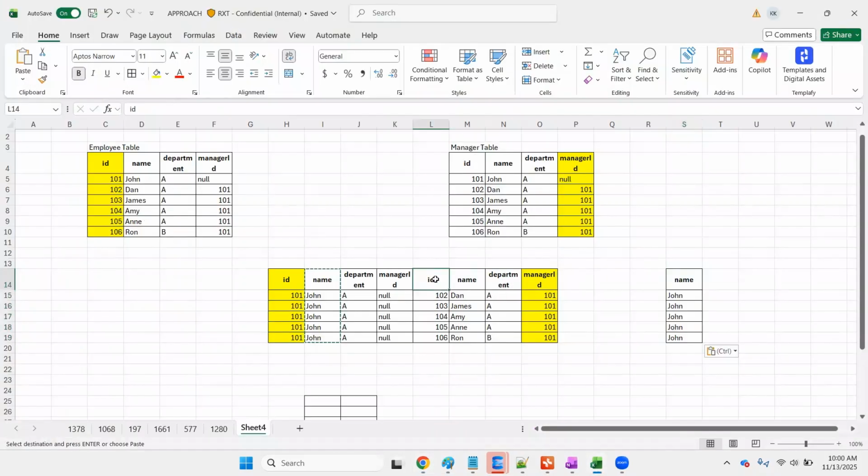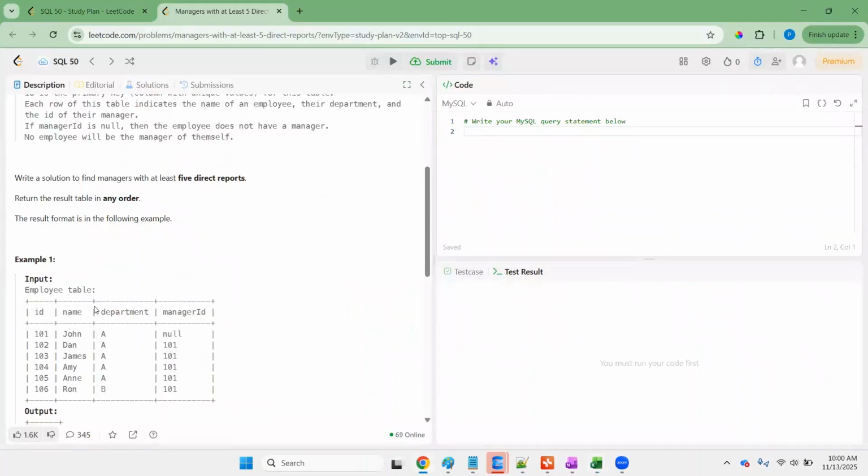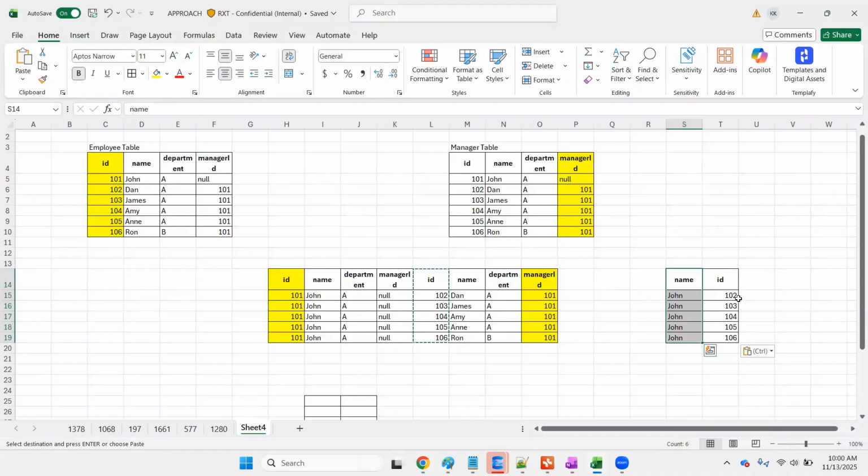So here we have employee count. So if you see here, if you're aggregating this, we're getting John, because you have the duplicates, right? So if you find the count of these things, we are getting 5. So if you're writing a condition like greater than or equal to 5, then we will get only John. We can see only this John record itself.